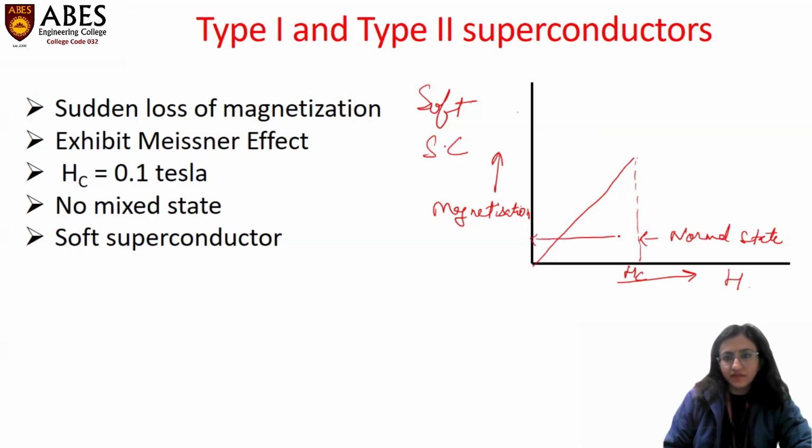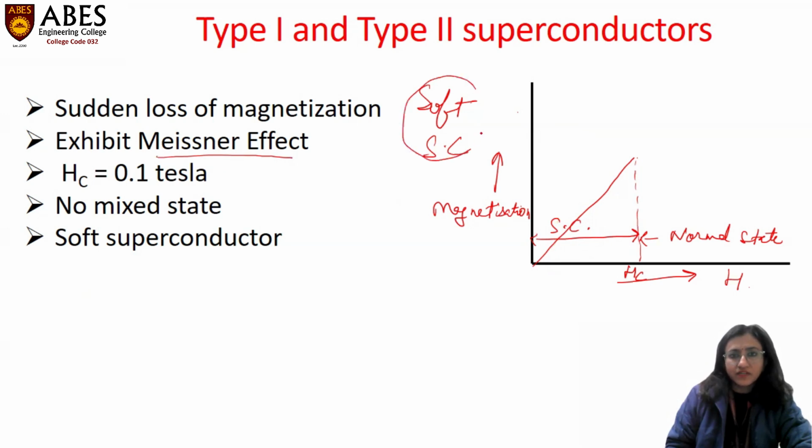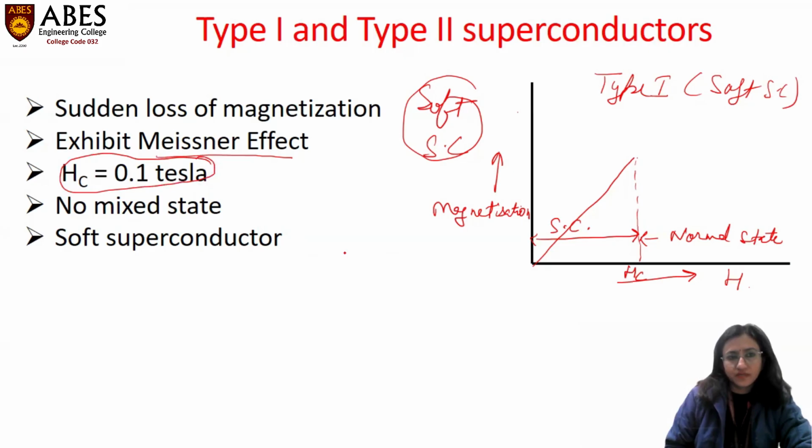But below the critical field, material goes into the superconducting state. Here, Meissner effect is completely followed, which means magnetic field lines are not allowed to pass through the specimen. We term type 1 superconductors as soft superconductors because this value of critical magnetic field is very low, around 0.1 Tesla. Because of this, the material is known as soft superconductors.